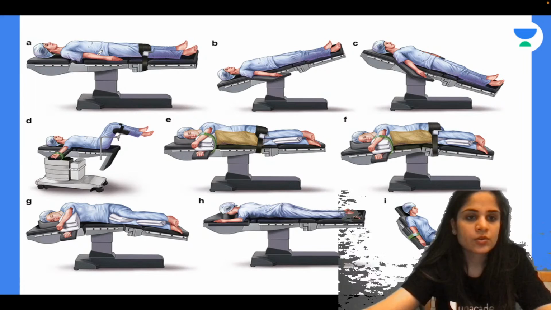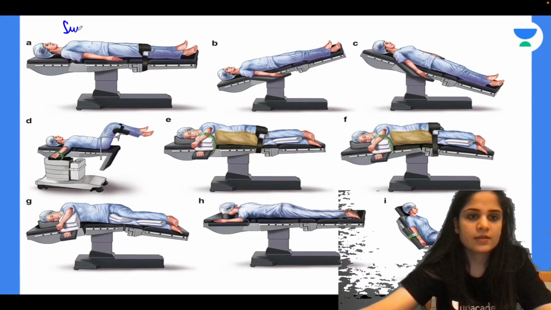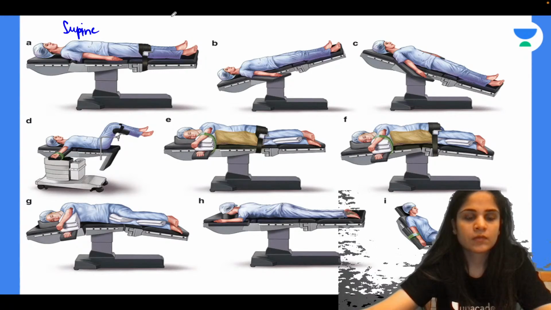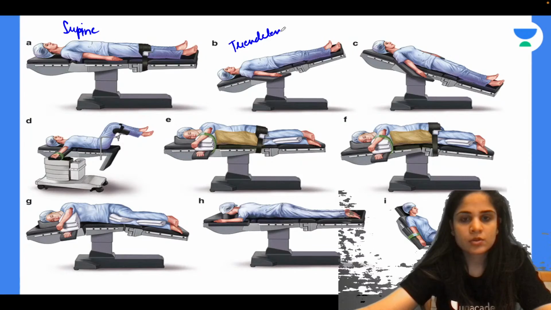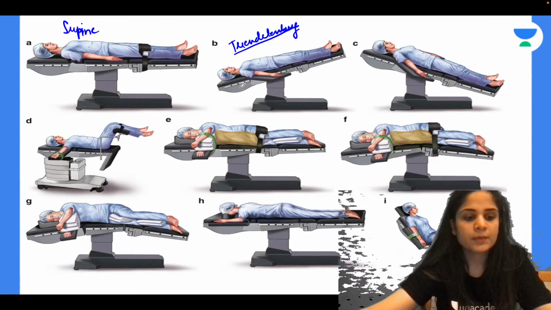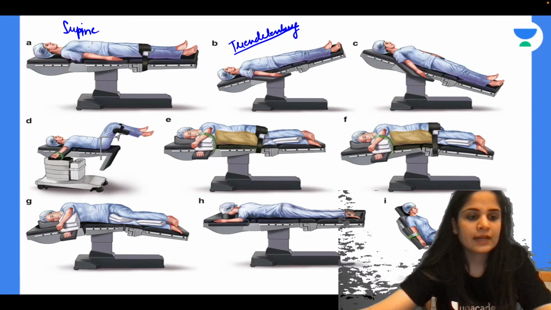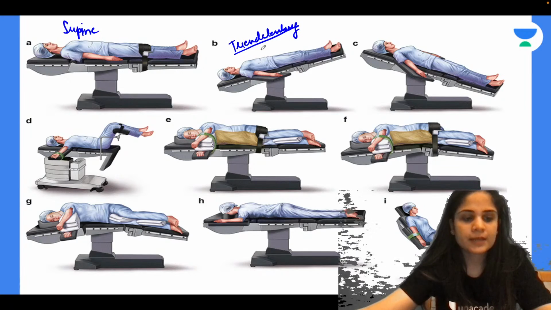Okay, very good. So you can tell me what is the position. A is this, B is this, C is this. So A is supine position, very good. B is, head is down, so it is Trendelenburg position. So tell me, in Trendelenburg position, what is the problem that I can get? I will have an increase in what?